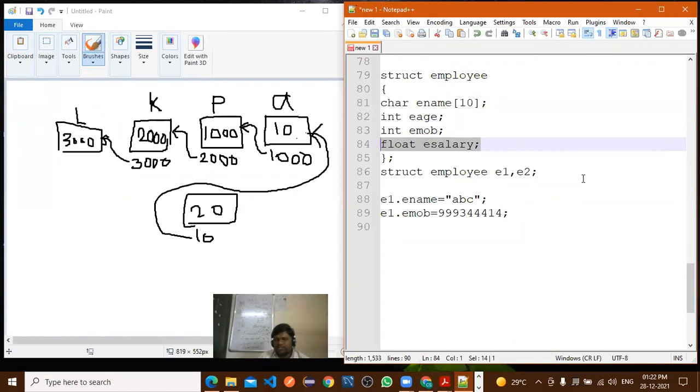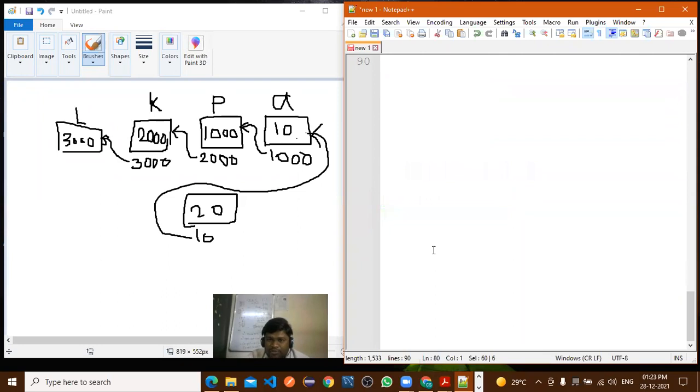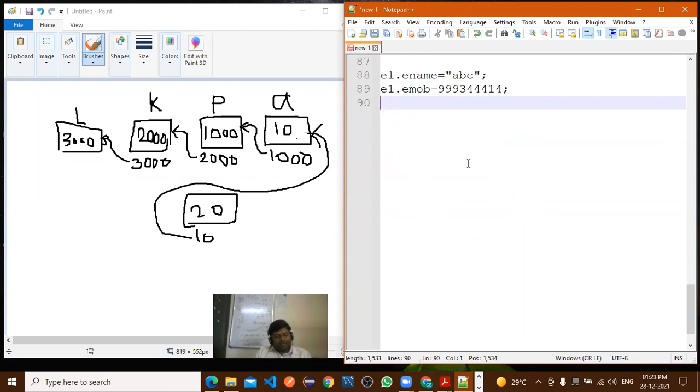So when you declare this structure, automatically 18 byte memory is allocated for a single object. Now here we require the concept, that is the self-referential structure.